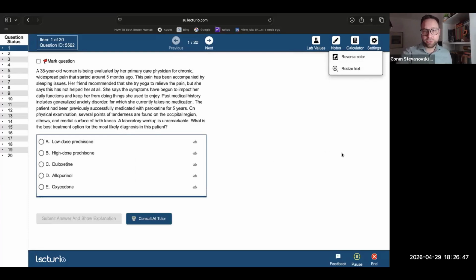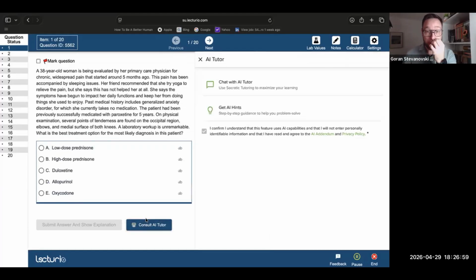Now, when you look at the question and read it here, you could dive straight into answering, especially if you know what the right answer is. But you could also consult AI Tutor. And we are in learning mode, so that's why this is here. As you can see, we have two types of AI.